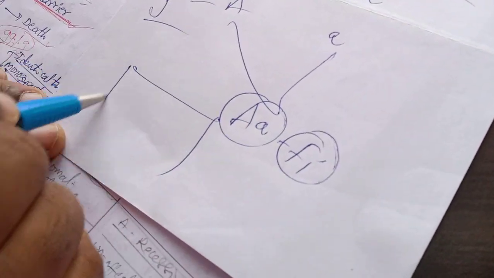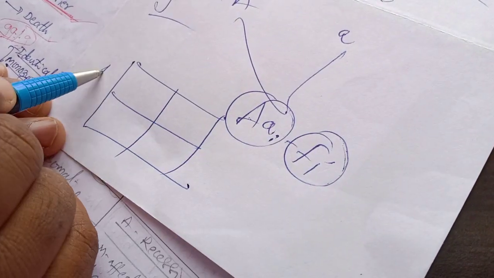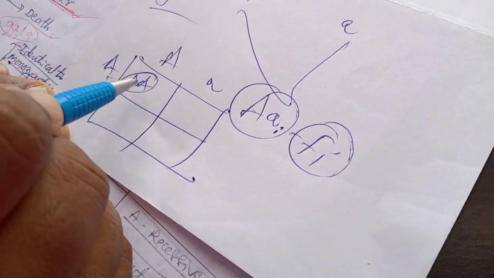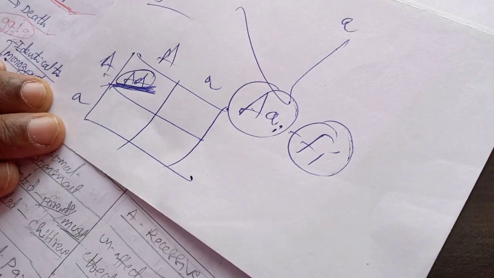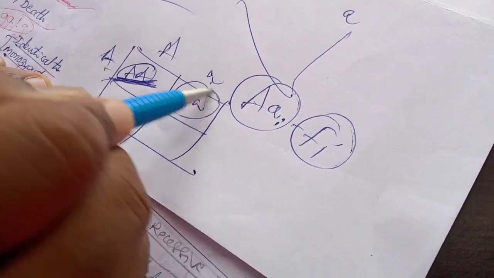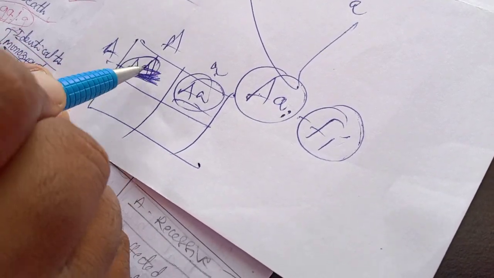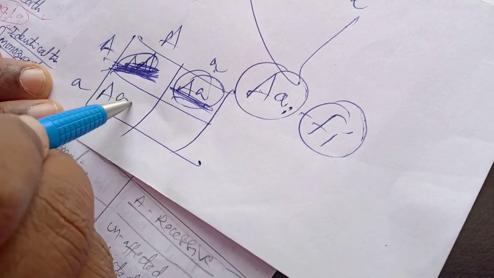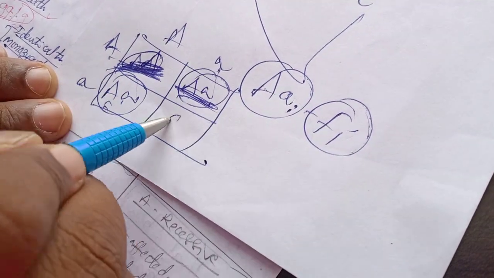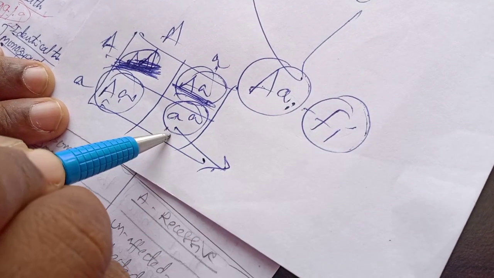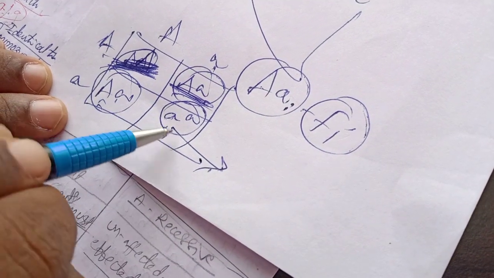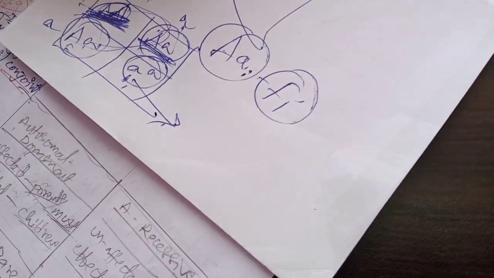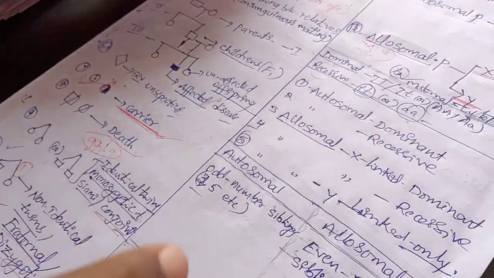So if you self them, capital A capital A will give homozygous dominant, which is the dominant condition. Capital A, small a is heterozygous dominant. Dominant condition can express in two forms, homozygous dominant form and heterozygous dominant form. The next one, capital A, small a, is also the heterozygous dominant form, and small a small a is the homozygous recessive form. So recessive condition means this one, and dominant condition means two types, either homozygous dominant or heterozygous dominant form.